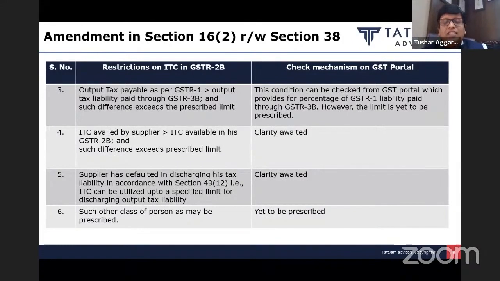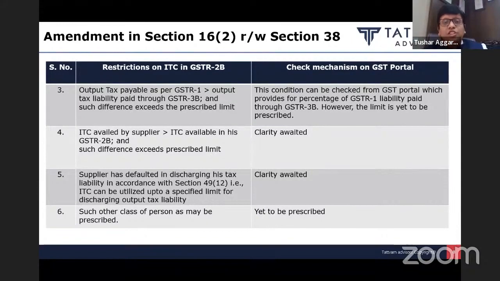So we have seen in the past, there are various suppliers who file their GSTR 1 with a tax liability of 1 crore rupees. But when it comes to filing of GSTR 3B, it's only 5 lakh rupees, 10 lakh rupees. So 3B, tax liability 10 lakhs. GSTR 1, tax liability 1 crore. Huge gap. But when you see your GSTR 2B, what will you see? Invoice is auto-populated. GSTR 3B is also filed. So you see that the supplier is compliant.